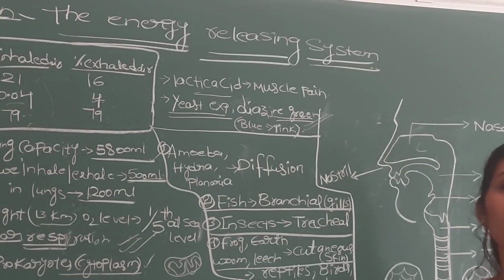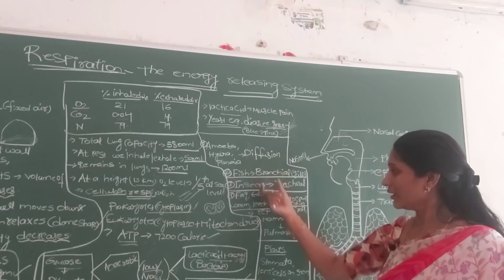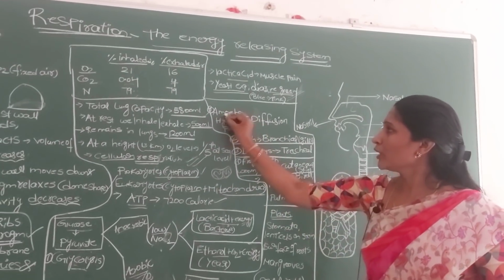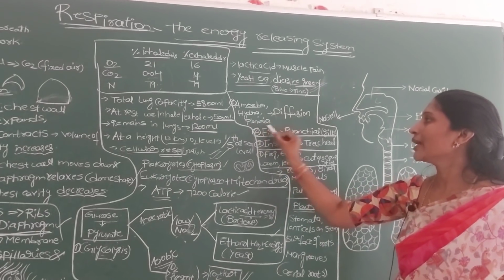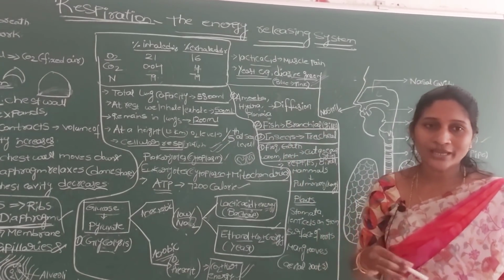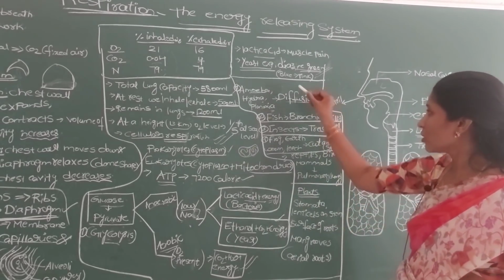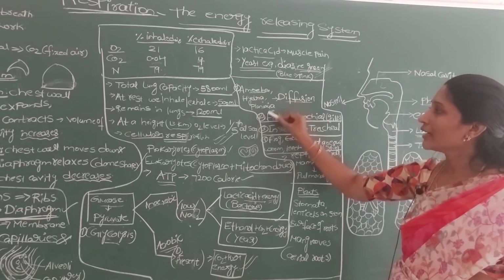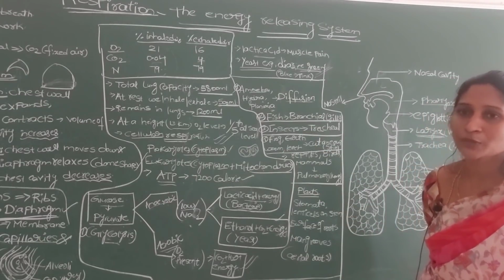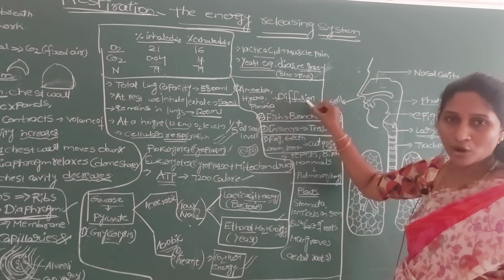Based on their body size, the availability of water and the type of circulatory system they have, different organisms develop different respiratory systems. For example, a unicellular organism like amoeba, and even multicellular organisms like hydra and planaria, simply diffuse gases through their body surface. These are all very important. They don't have special respiratory organs. The gases diffuse into their body by the body surface.